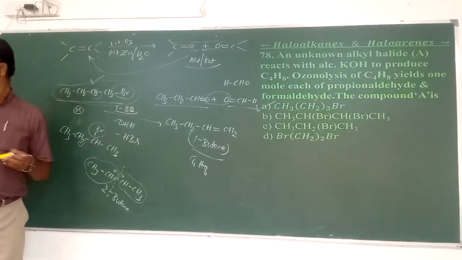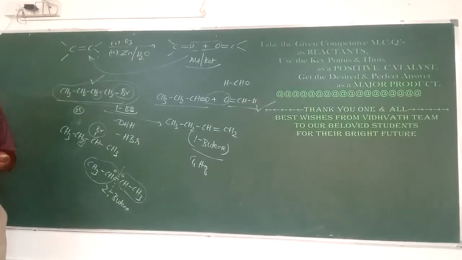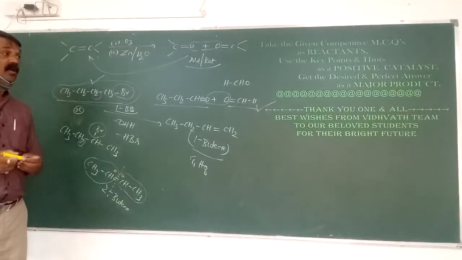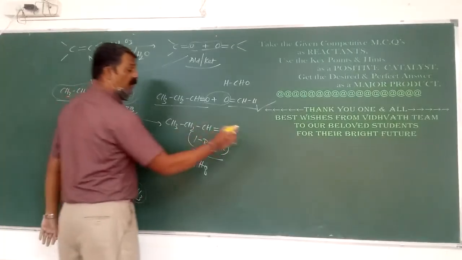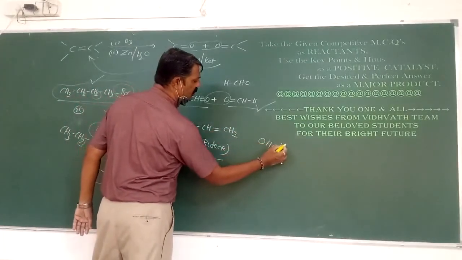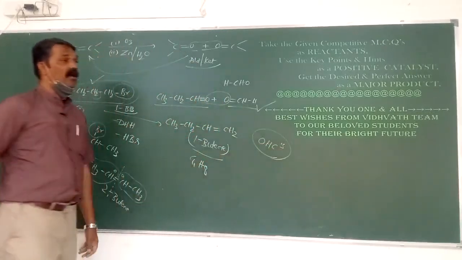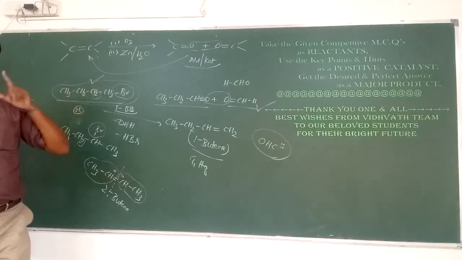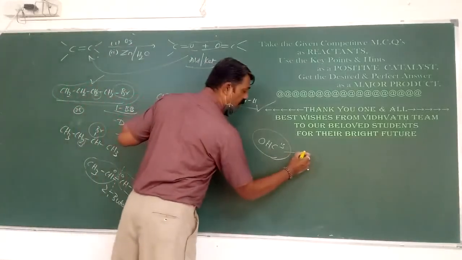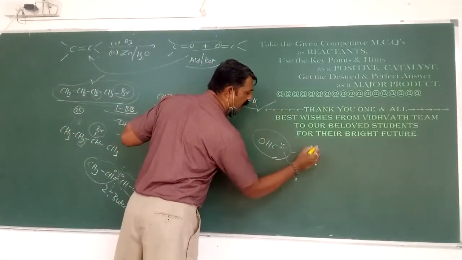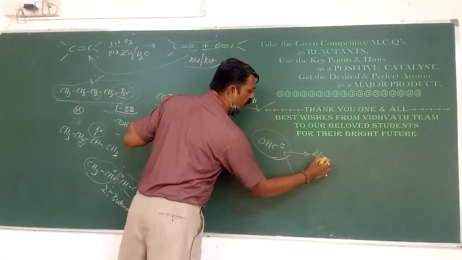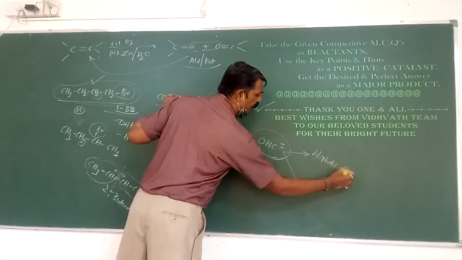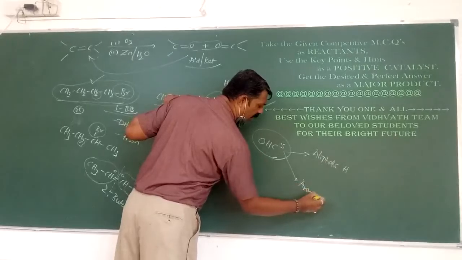So I think this totally completes the haloalkanes and haloarenes. In general I have discussed them in the form of organohalogen compounds, because I have discussed them in 2 major types. One is aliphatic halides and then aromatic halides.